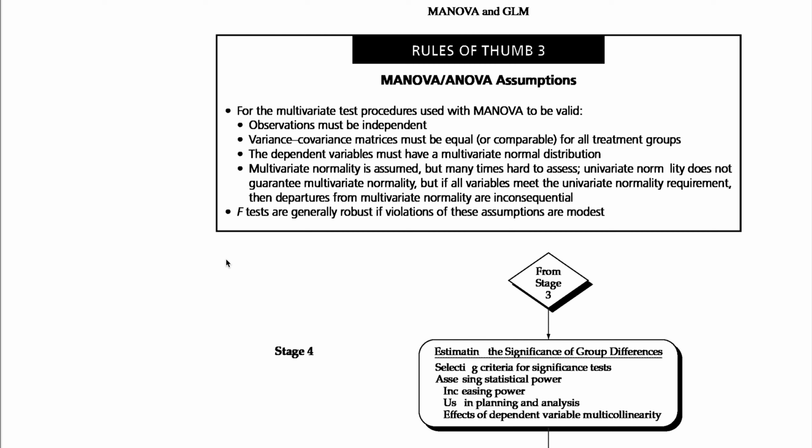Univariate normality does not guarantee multivariate normality, but if all variables meet the univariate normality requirement, the departures from multivariate normality are inconsequential. F tests are generally robust if violations of these assumptions are modest.